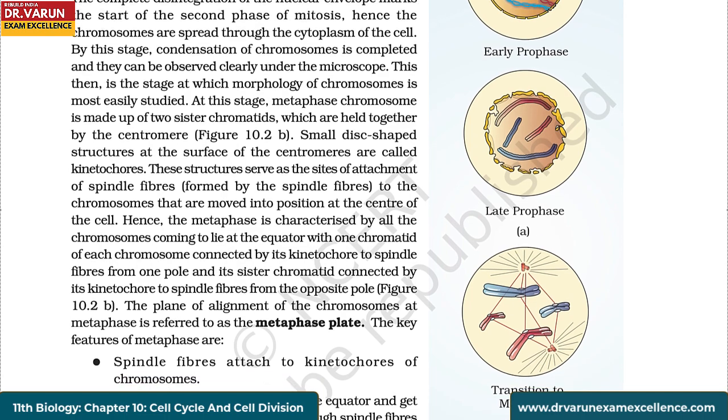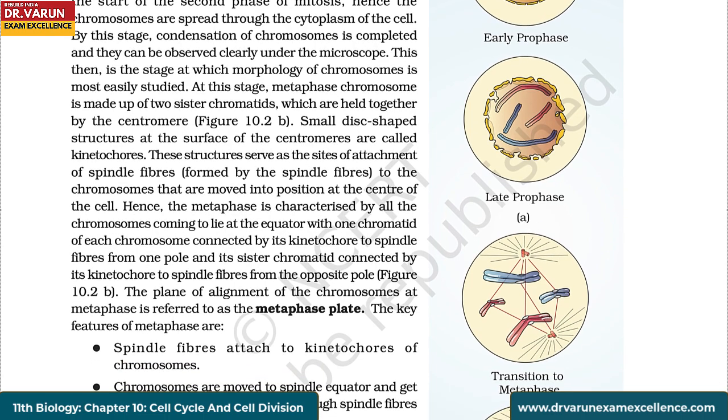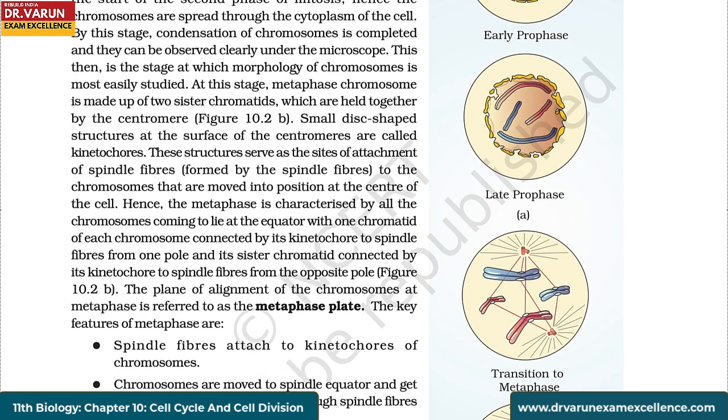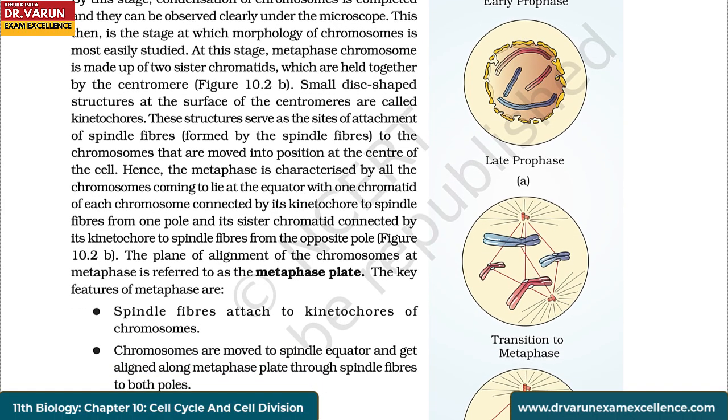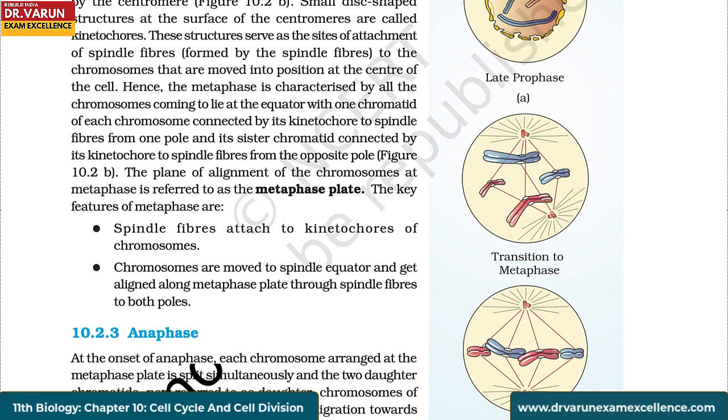Small disc-shaped structures at the surface of the centromeres are called kinetochores. These structures serve as the sites of attachment of spindle fibers to the chromosomes that are moved into position at the center of the cell. Hence, the metaphase is characterized by all the chromosomes coming to lie at the equator, with 1 chromatid of each chromosome connected by its kinetochore to spindle fibers from one pole and its sister chromatid connected by its kinetochore to spindle fibers from the opposite pole. The plane of alignment of the chromosomes at metaphase is referred to as the metaphase plate.